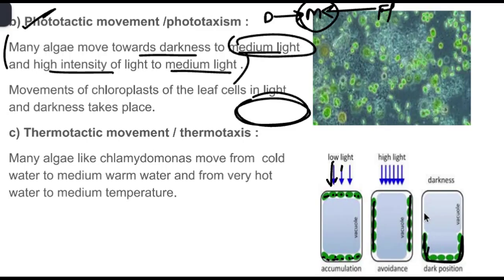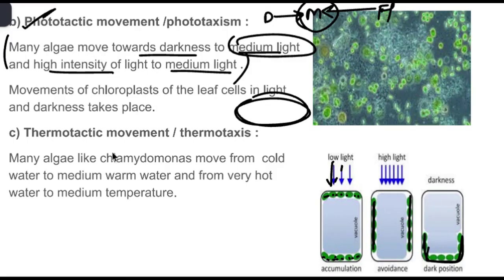We all know that the chloroplast has chlorophyll pigment, whose main function is to harvest the sunlight. If very low light is there, what happens? We will go towards the maximum light region. If very high light is present, then what will we do? We will hide at some places, right? This is the same mechanism that is followed in phototactic movements.